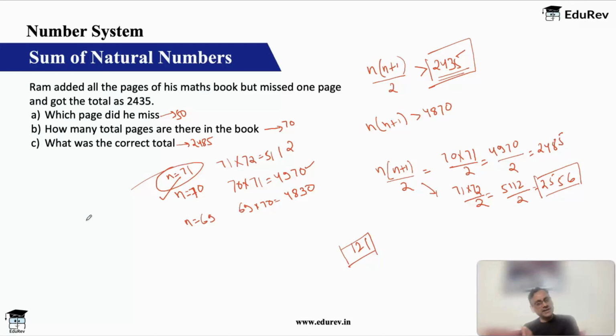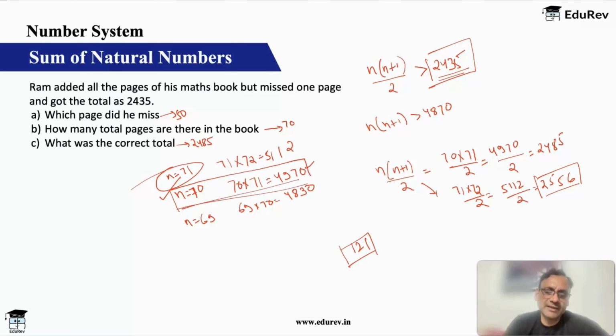So that's why there's only one answer that will fit, and with a bit of hit and trial, very easily you'll be able to guess what value of n fits. Take the value which just exceeds. And there is another question here which can be formed. Instead of missing one page, I can say he double counted one page. He added it twice. This is also a very nice question. He added one page number twice and all the questions remain the same.